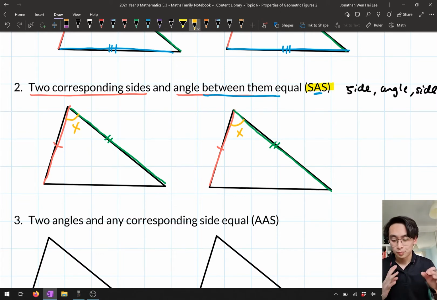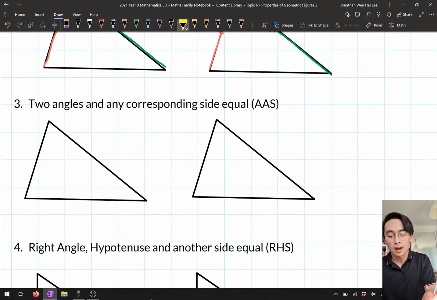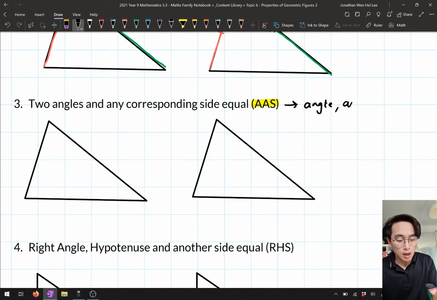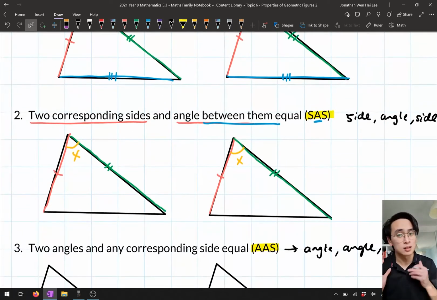Okay, the next one. 2 angles and any corresponding side equal. So this is called AAS. And so what this means, AAS, hopefully by now you figured out the pattern. That's just angle, angle, side. And so if we have any 2 angles and a third side, that means that the 2 triangles are congruent. Now, the placement of the 2 angles and the placement of the sides in this particular case doesn't matter. It's only for SAS where it's really important.